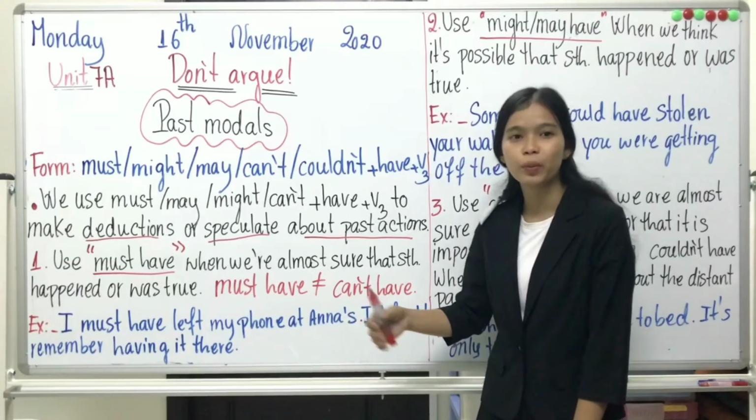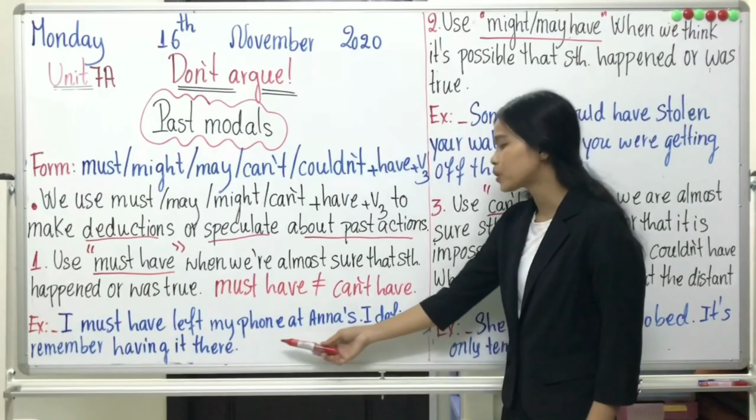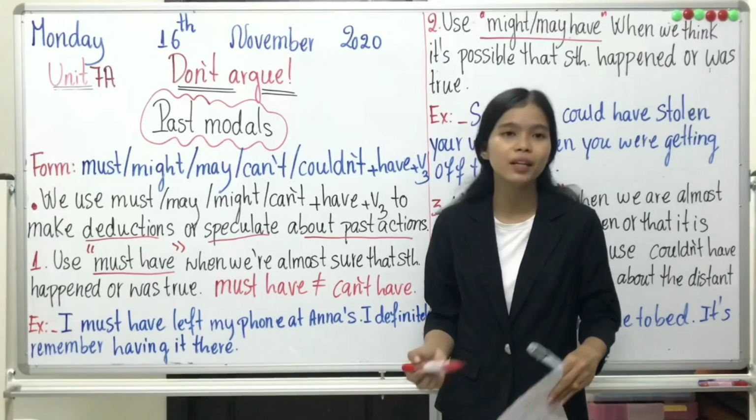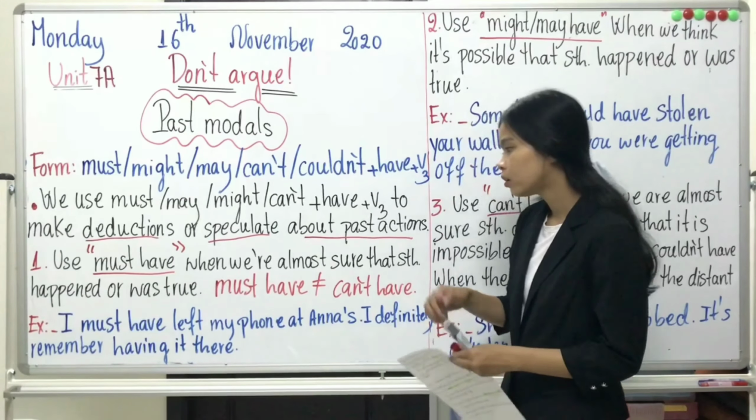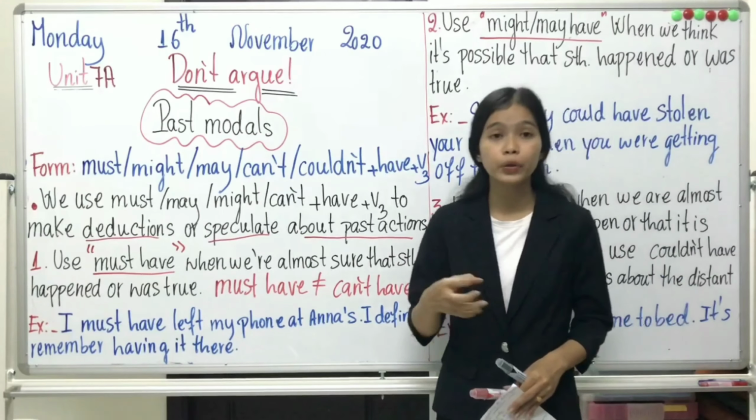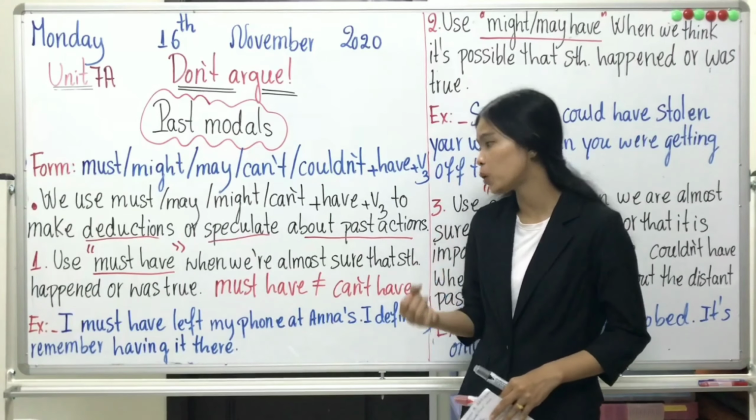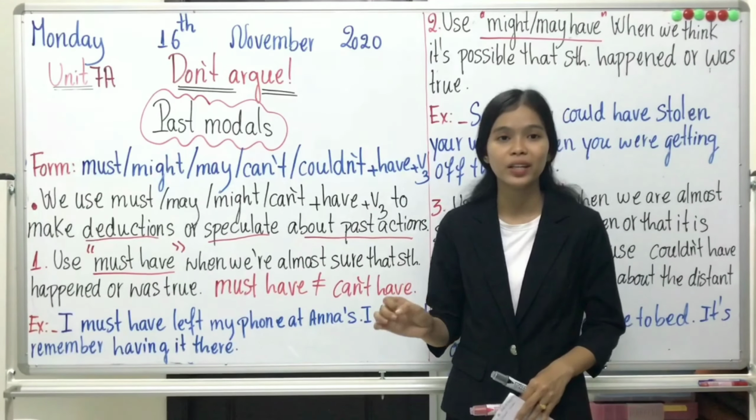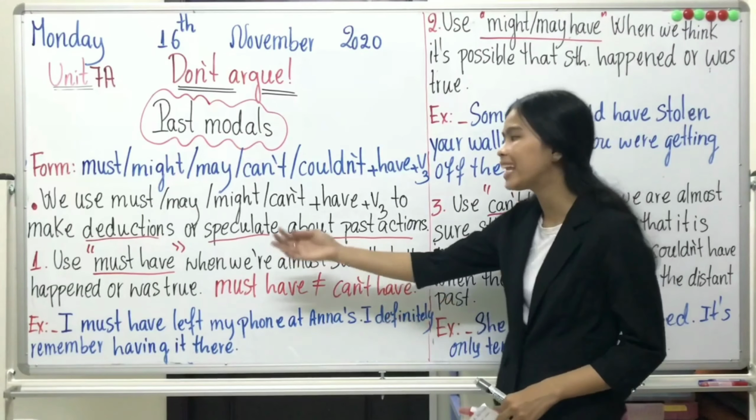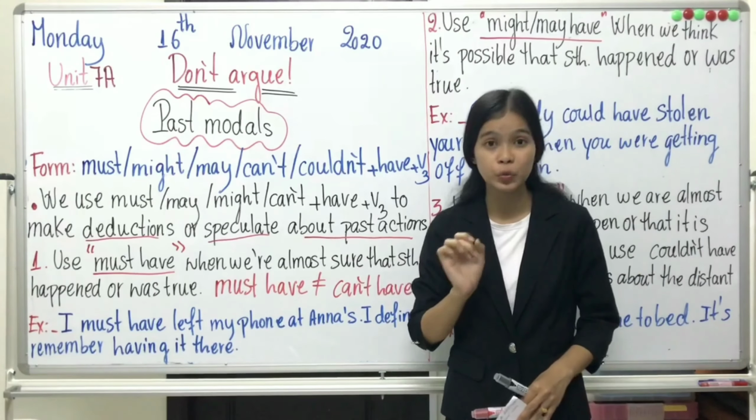Here I would like to provide you with an example. I must have lost my phone at Anna's. I definitely remember having it there. So you are really sure that you left your phone with Anna, that it was with her or him. So with must have, you are almost sure that something happened or was true.